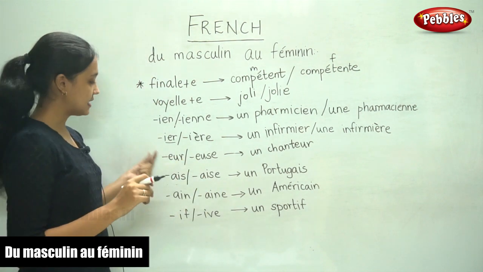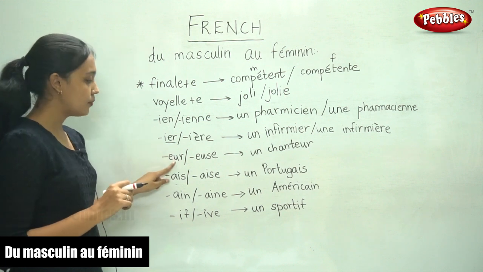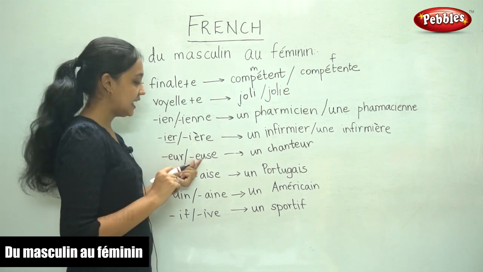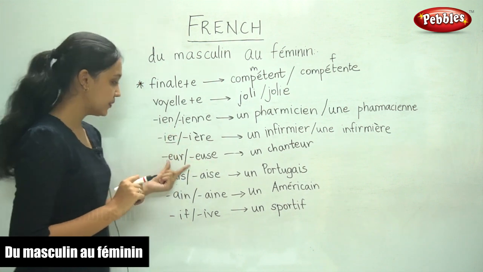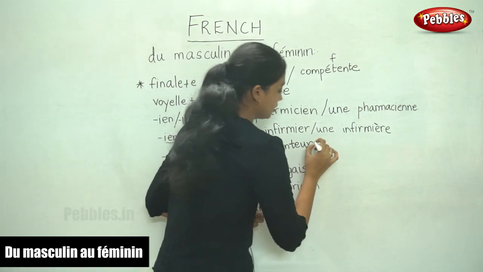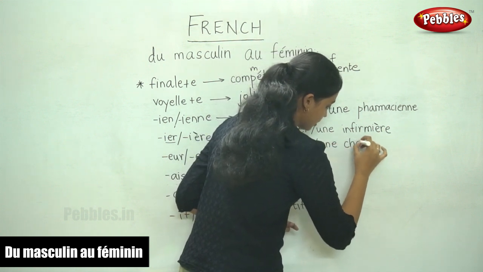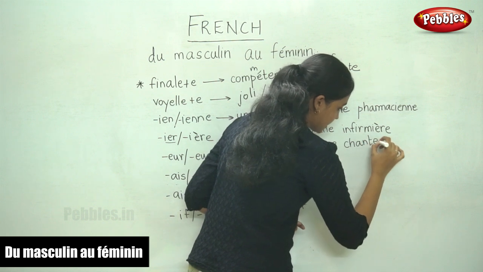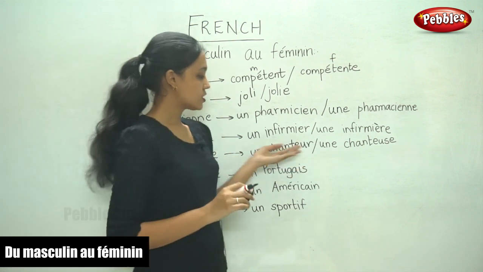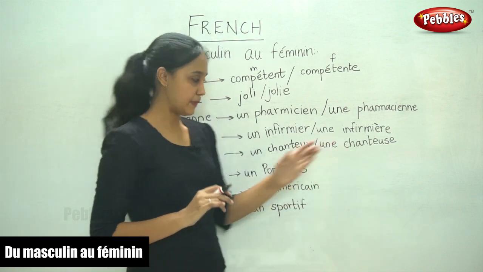The next case is EUR. When the masculine form of the word ends with EUR, the feminine form takes EUSE as the ending. For example, the word chanteur, the feminine form is une chanteuse. So EUR becomes EUSE. A singer, this is masculine, this is feminine.